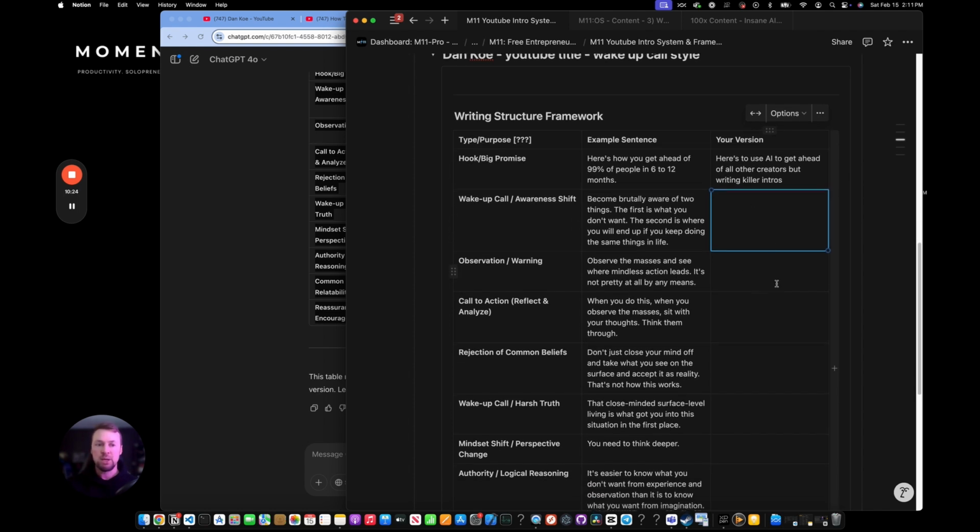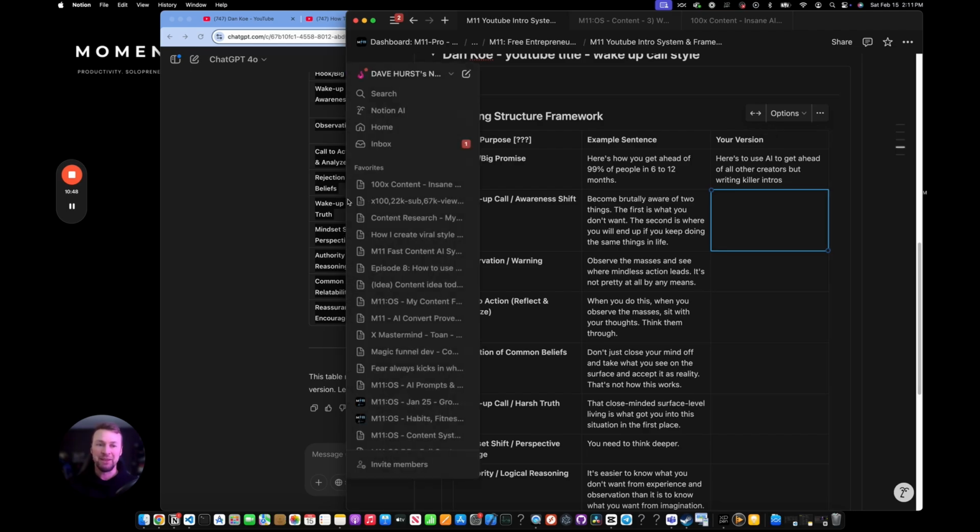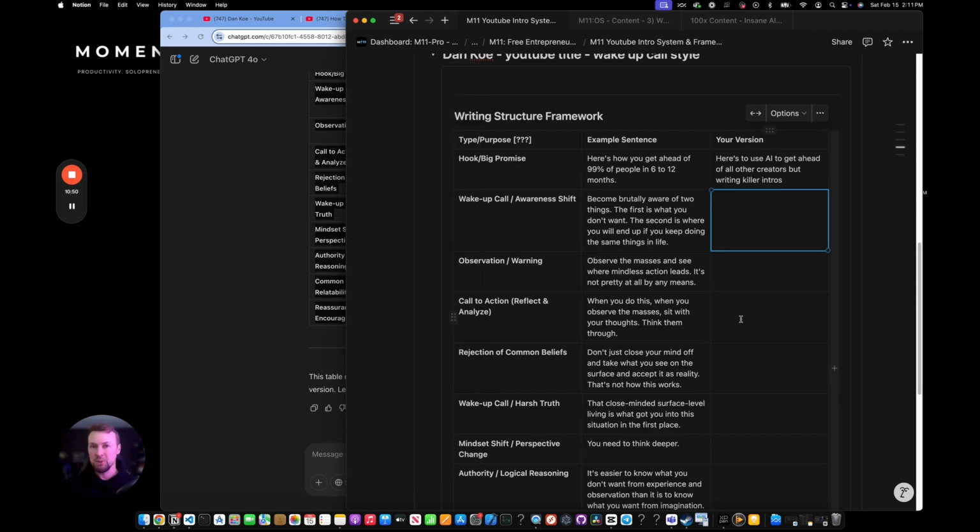We're writing lines here that are scripts that you can just record with a teleprompter. You can record it by looking at a line, then looking back to the camera, looking at the next line, then looking back at the camera and edit that. Or you can try and memorize it or use it as a guide, however your preference is for recording. But I wrote one of these intros for this video in maybe just 2 minutes, I think it was. And then it took me another like 3 minutes to record a 30-second intro. It feels so much easier.